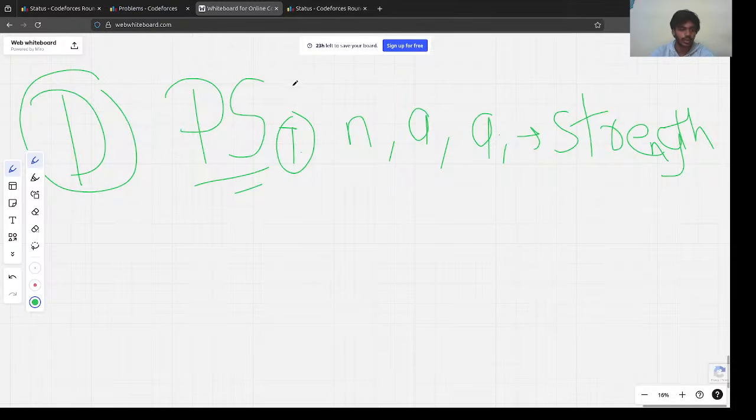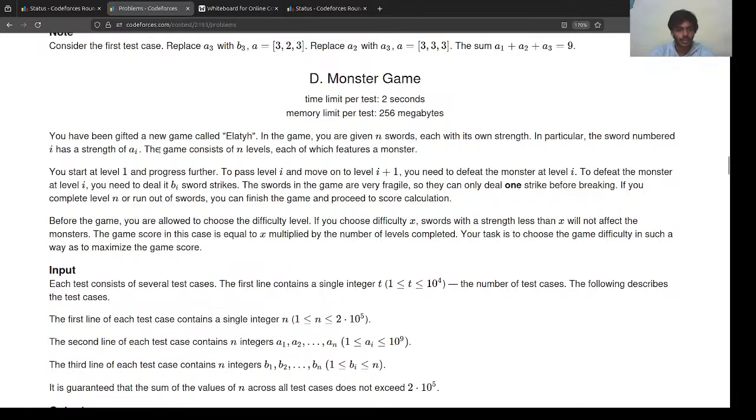Okay, got it. Now we have n levels too. You start at level 1 and progress further. To pass level i and move to i plus 1, you need to defeat the monster at level i. To defeat the monster at level i, you need to deal B_i sword strikes. The swords in the game are very fragile, so they can only deal one strike before breaking. If you complete level n or run out of swords, you can finish the game and proceed to score calculation.